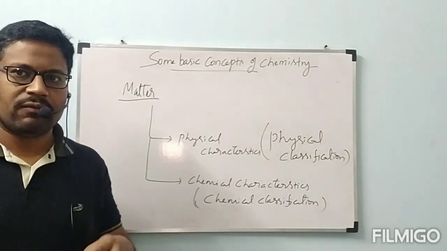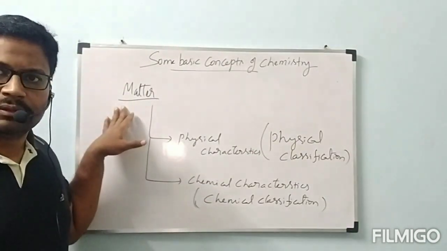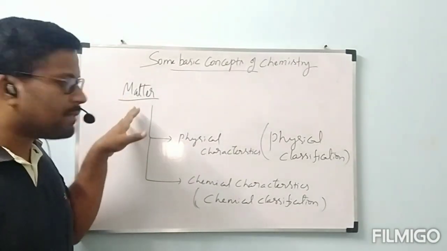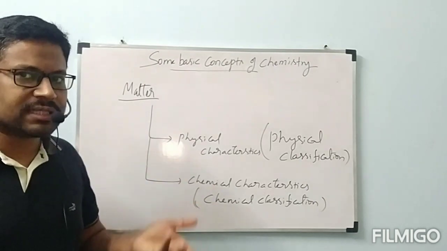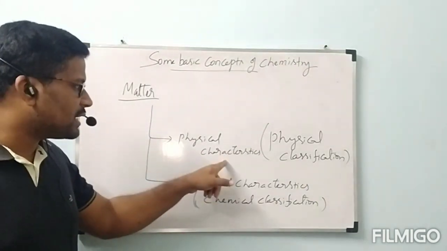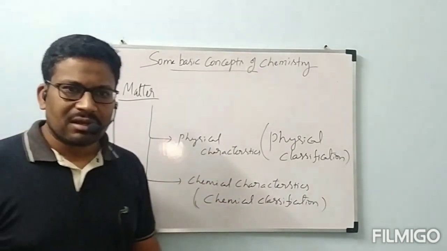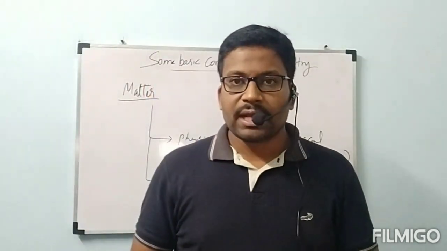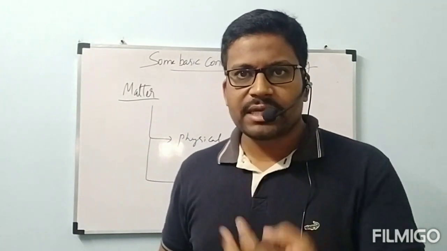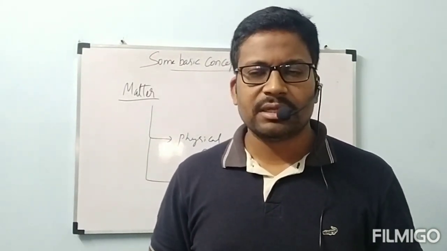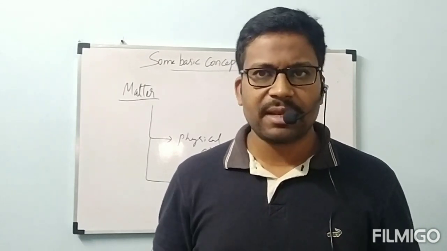First, what is the thing we have discussed with matter now? What is the definition of matter we have seen? How that matter will be classified depending on various characteristics. Depending on physical characteristics and depending on chemical characteristics we can classify. By seeing one person we can classify depending on two characteristics. Any human being can be classified depending on two characteristics, physical characteristics as well as chemical characteristics.